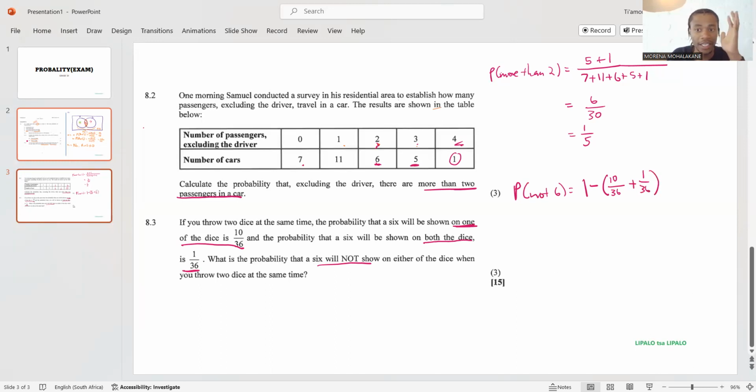So it's either not 6, it's 1 minus getting a 6. If I was talking about a 7, it would be 1 minus getting a 7. Do you understand how it works? Okay, I know you do. So it's going to be 1 minus this. This is going to give you 25 over 36.